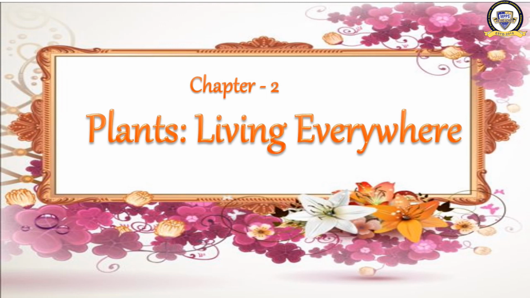We will learn about the plants only, different kinds of plants living everywhere. Here, everywhere means there are some plants which can be seen only in some area. They cannot grow in some other area. According to the area, there are certain kinds of plants which are grown. In this chapter, we will learn about them.